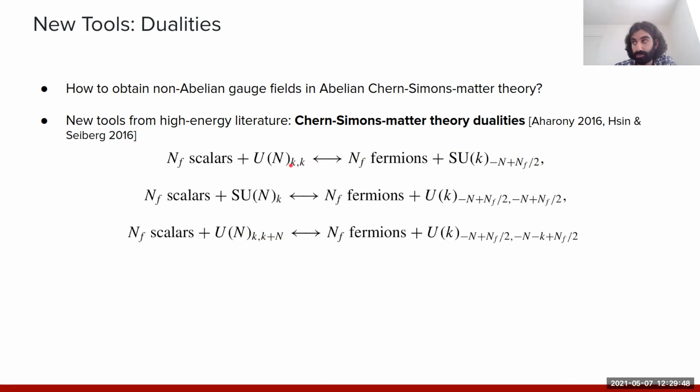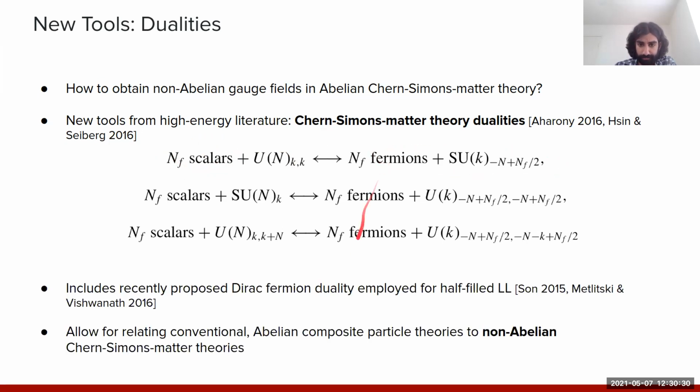The key physical intuition is that these dualities relate gapless theories of matter, either bosons or fermions, to other theories of gapless matter of bosons or fermions. And both dual theories are coupled to either abelian or non-abelian Chern-Simons gauge fields. These dualities hold only in the infrared. But the spirit of why we want to implement these dualities is that a phase which is not so easily accessed through interactions of matter fields on one side of the duality might be more easily accessed in terms of the dual variables.